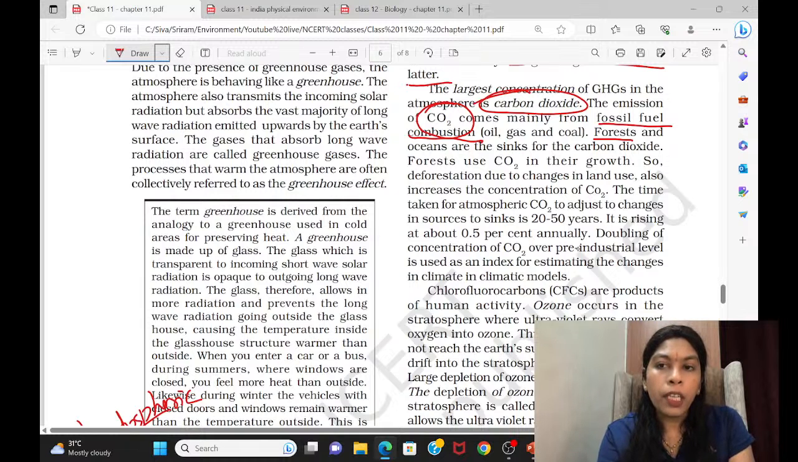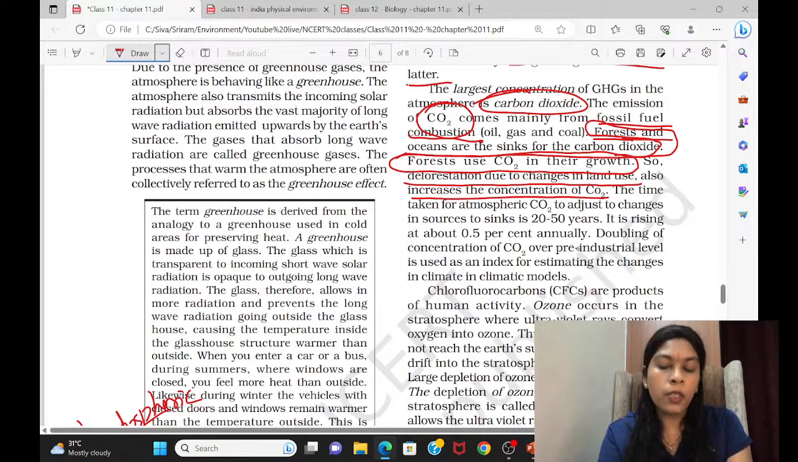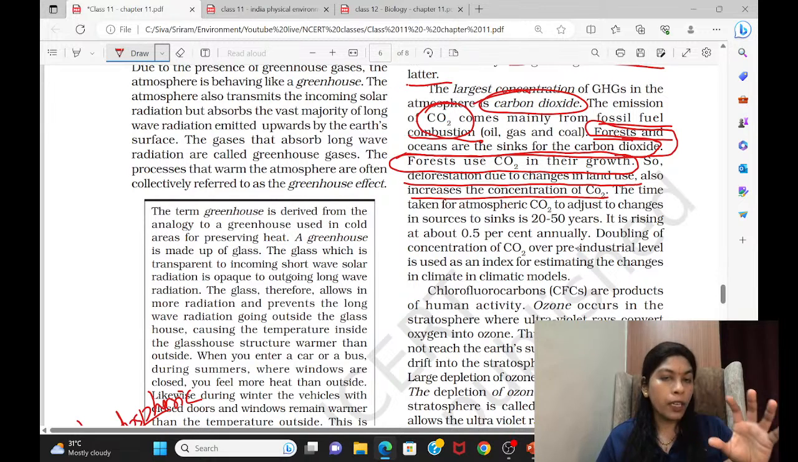And apart from that, the forests and the oceans are acting as sinks for carbon dioxide. This also we have mentioned in the diagram, I hope. So forests use carbon dioxide in their growth. So deforestation due to changes in land use increases the concentration of carbon dioxide. When you're reading these kinds of topics, you have to be extra careful, because certain information which is not available in any books will be here. Even the books that have been written on this topic would have taken the basic content from this NCERT only.